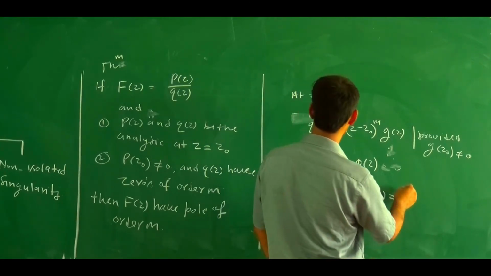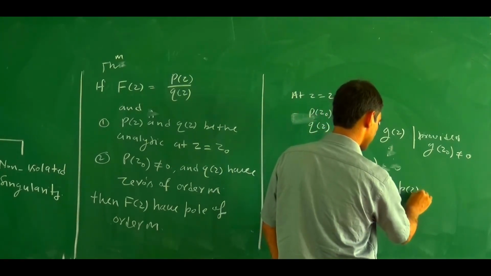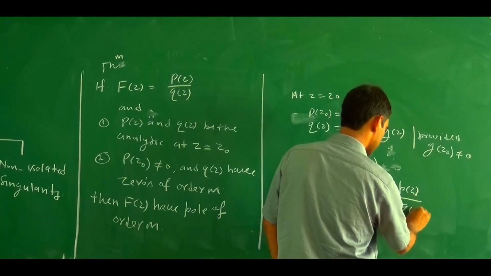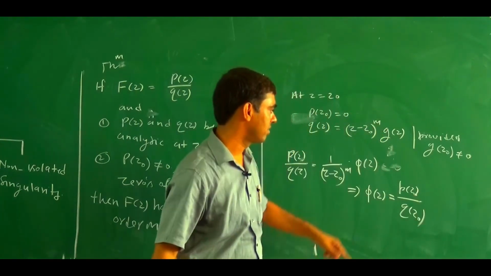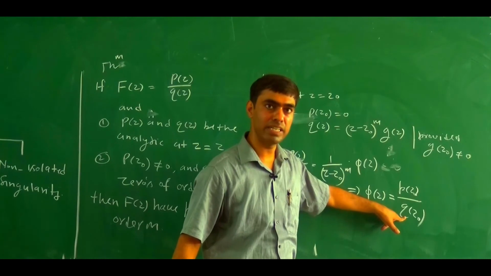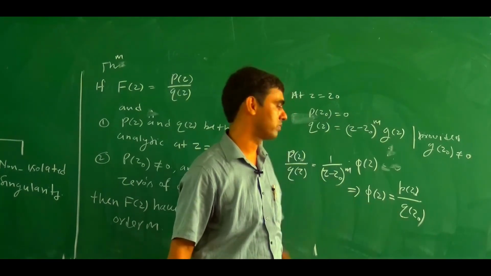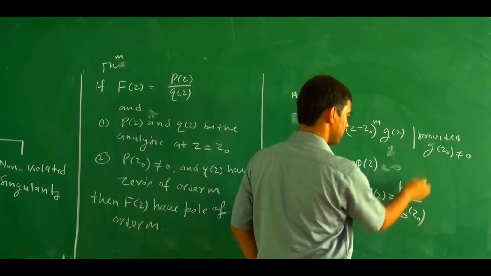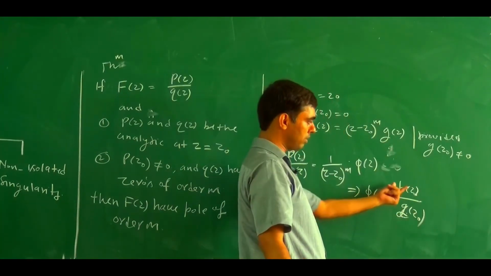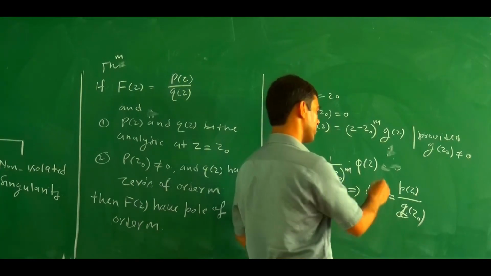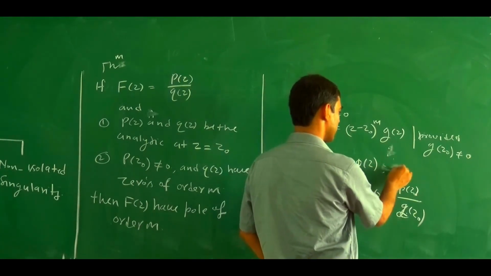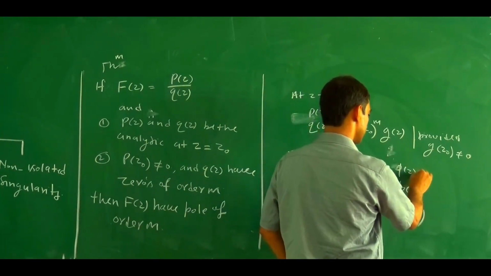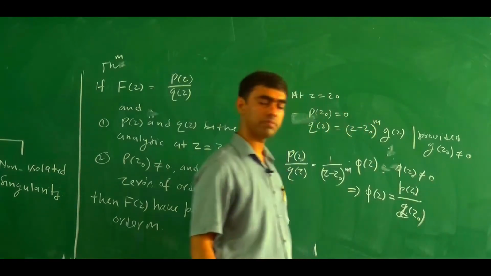phi z equals pz0 divided by qz0, where pz0 divided by qz0 does not equal 0, and phi z0 does not equal 0.